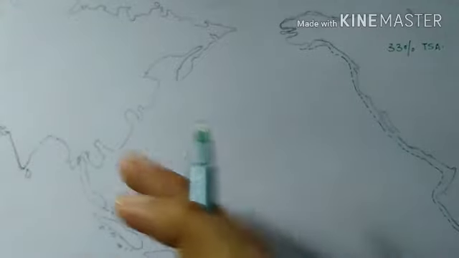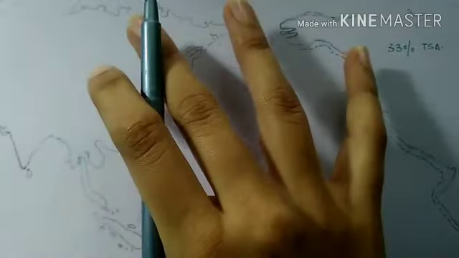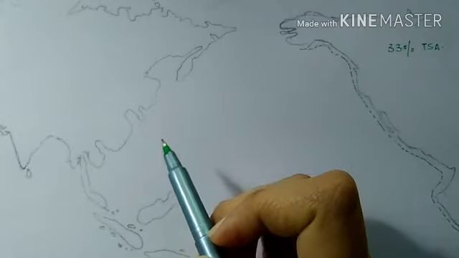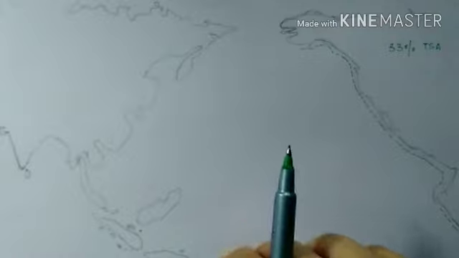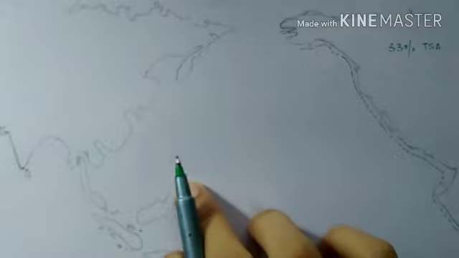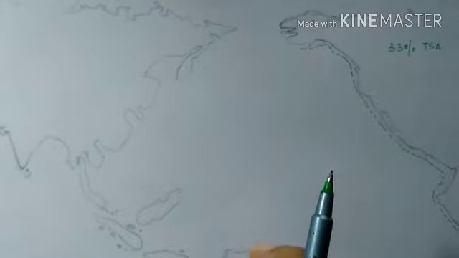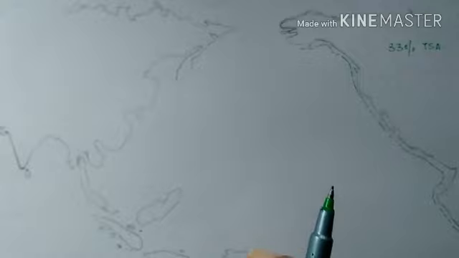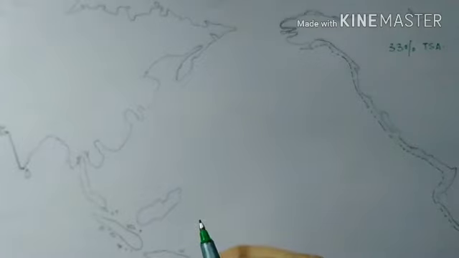However, on the western margin of the ocean, due to the absence of mountain chain and plateau, the continental shelves are broad. The continental shelves adjoining the coast of Australia, West Indies, and East Asia are much broader, because we have many islands. So here we will have very broad continental shelves. Along these, the width of the shelves varies from 160 kilometers to 1600 kilometers, and their average depth hardly exceeds 1000 meters, that is 1 kilometer.